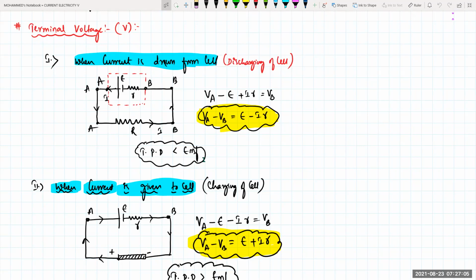Sir, how are you taking the loop, sir? Which one, beta? You applied Kirchhoff's law, no, sir? Yeah, A to B. A to B. This is a closed circuit. Now you're starting from your A and going to your B. This is totally one closed circuit. You just draw a line like this from here to here, A to B.